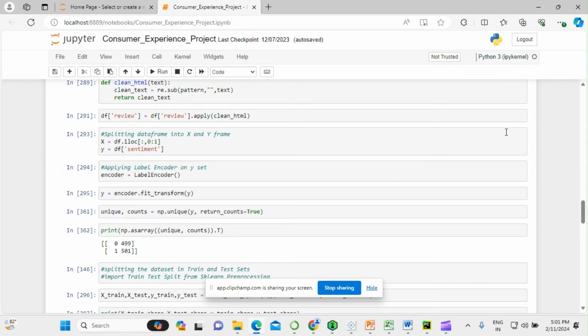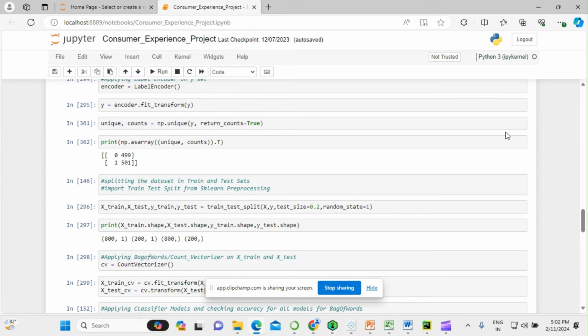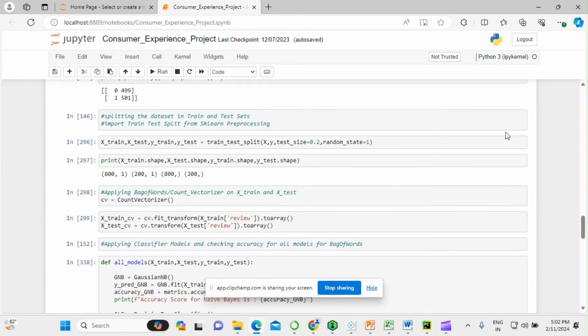The next step is categorizing the X and the Y columns for our machine learning algorithm application. Before that, I have converted the Y column into numerical because it is in string format. I've used label encoder to achieve this. Next, I am checking if my dataset is a balanced dataset. Here I can see that the number of zeros and ones is approximately equal, so it is a balanced dataset. Then I have split the dataset in an 80 to 20 ratio.